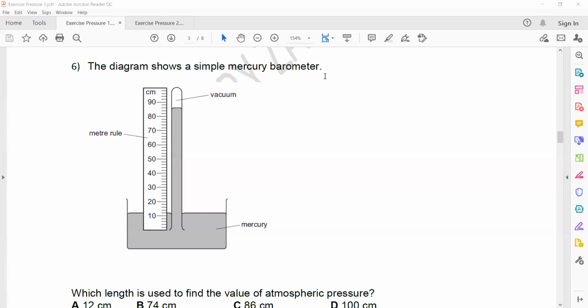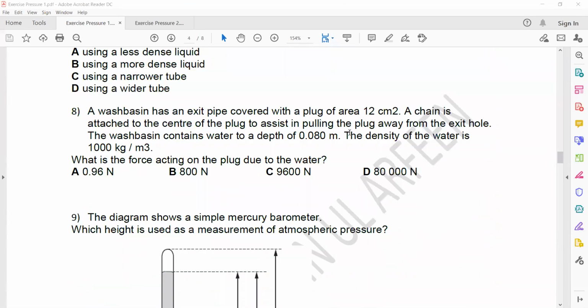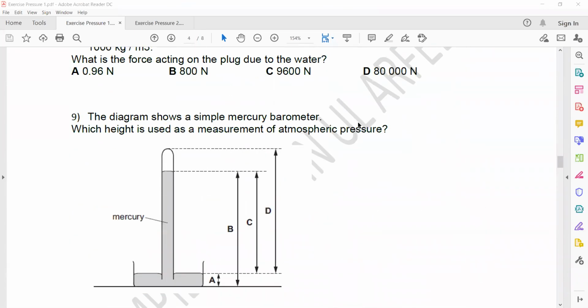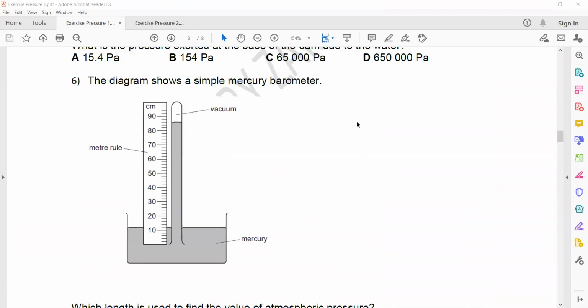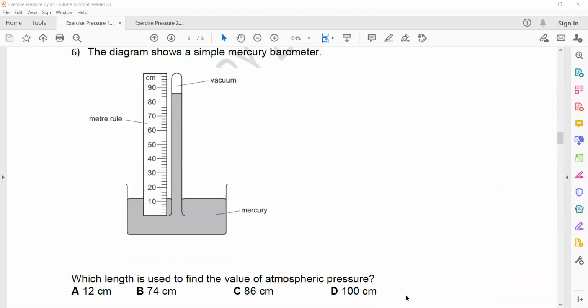Any doubt from question number 6 to question number 10? This is exercise 1 of pressure. No doubt.